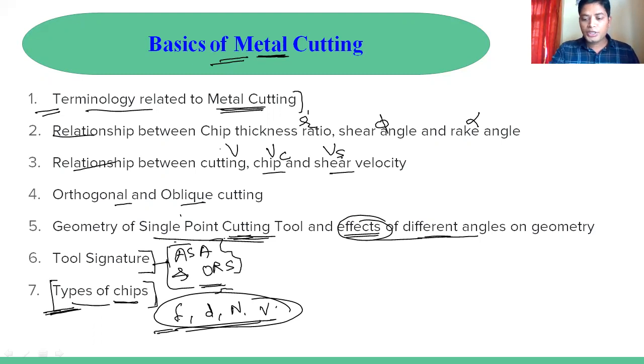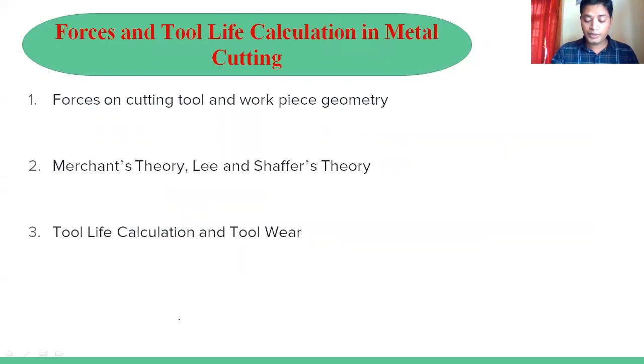Let's move to the next one. In the third unit, which is in continuation with the second unit, we'll discuss the forces and how they are related to the cutting tool and workpiece geometry. There are a total of six forces, which I'm not discussing here. When we combine these six forces, we draw the Merchant circle diagram.